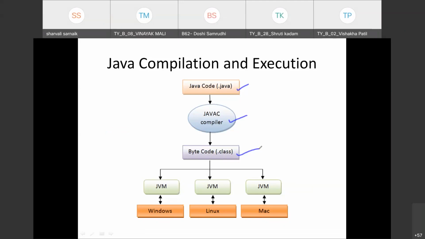Now if you have a JVM, the JVM will support all other OSs. That means if you have Windows, Linux or Mac, if you have a JVM, then the Java code will be executable on all other platforms. So this is how the process of Java compilation and execution works.